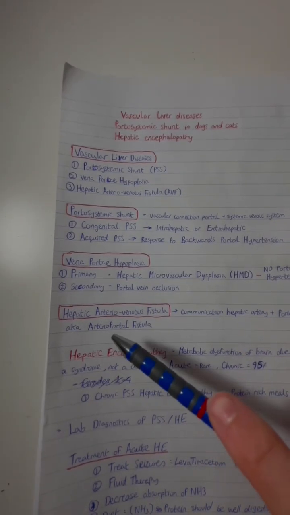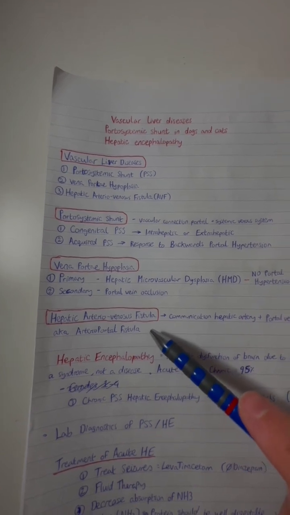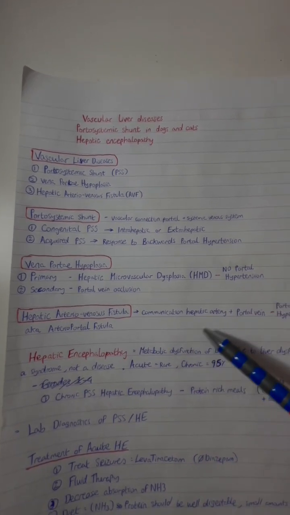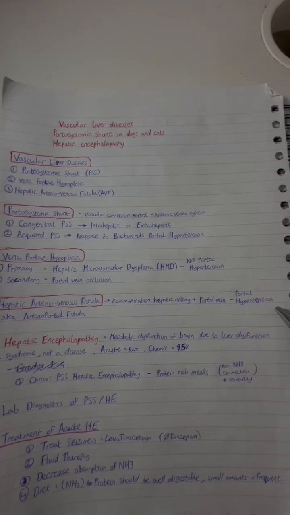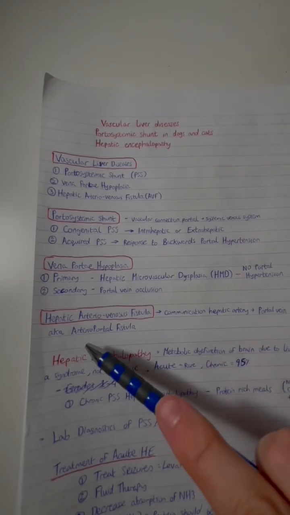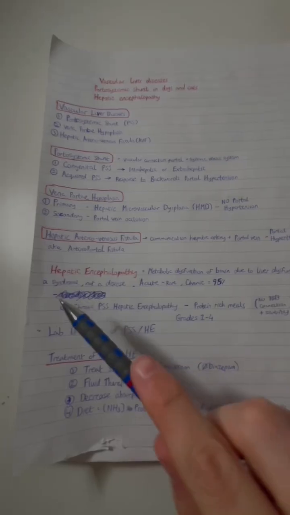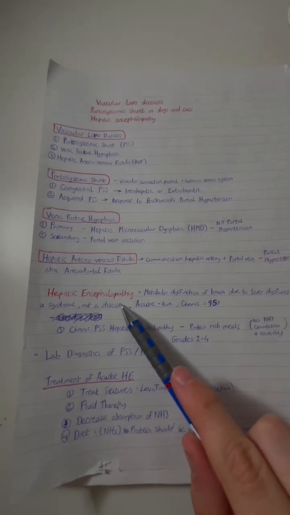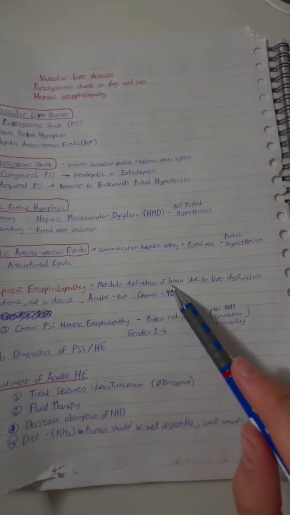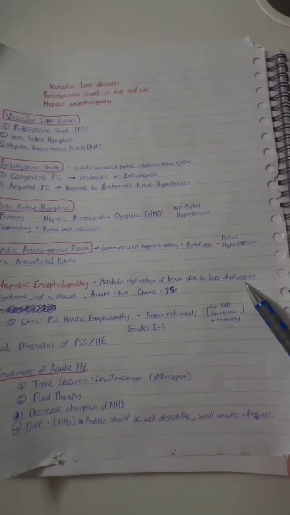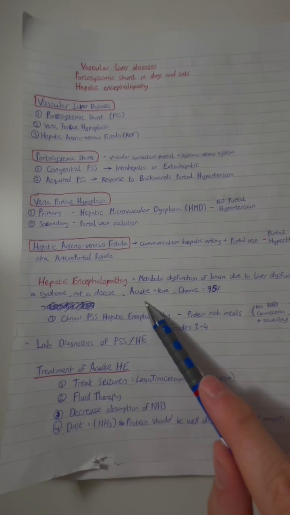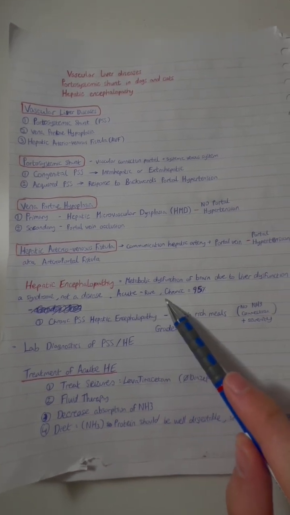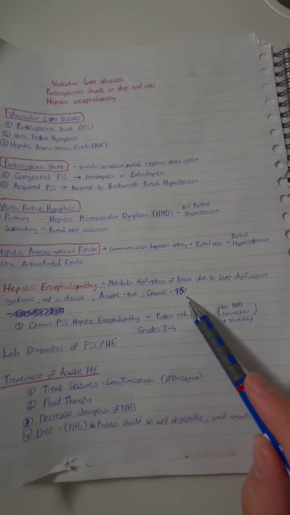In hepatic arteriovenous fistula, this is a communication between the hepatic artery and the portal vein, causing portal hypertension. It's also known as the arterioportal fistula. In hepatic encephalopathy, this is a metabolic dysfunction of the brain due to a liver dysfunction. It is a syndrome, not a disease. The acute form is extremely rare, and the chronic form is present in 95% of cases.